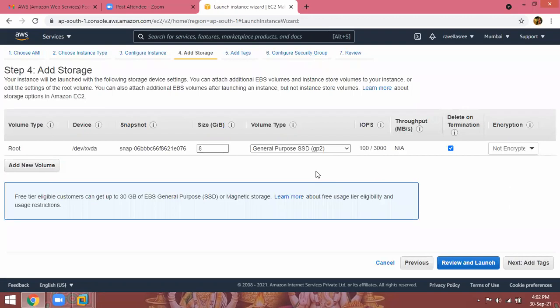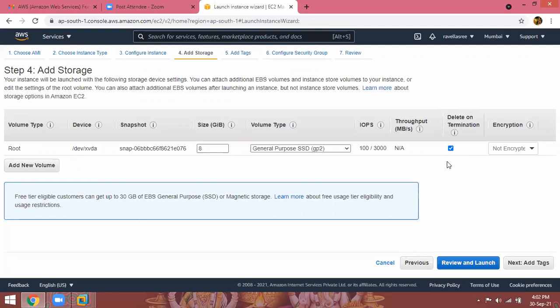Sir, if we select delete on termination, we may lose the data, right? If you select this one, automatically your data is also going to be deleted. The root volume is nothing but an operating system disk, that is also going to be lost. So every time when we launch it again, a new root disk will be available. We use this for free practice purposes only. In real time we are not going to delete the volume.